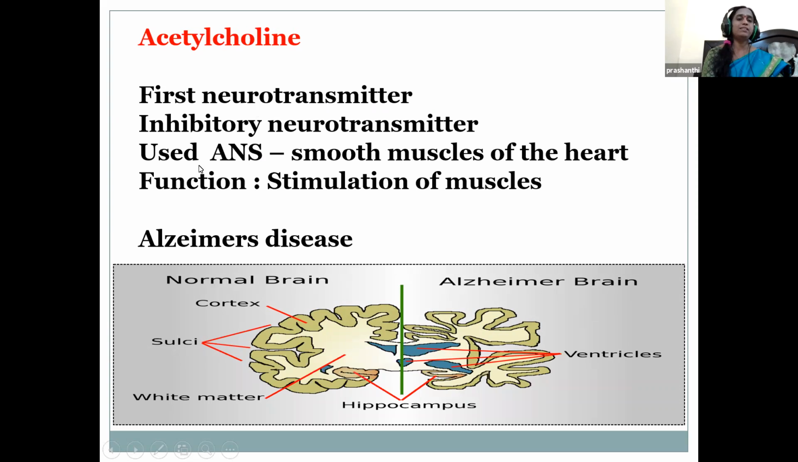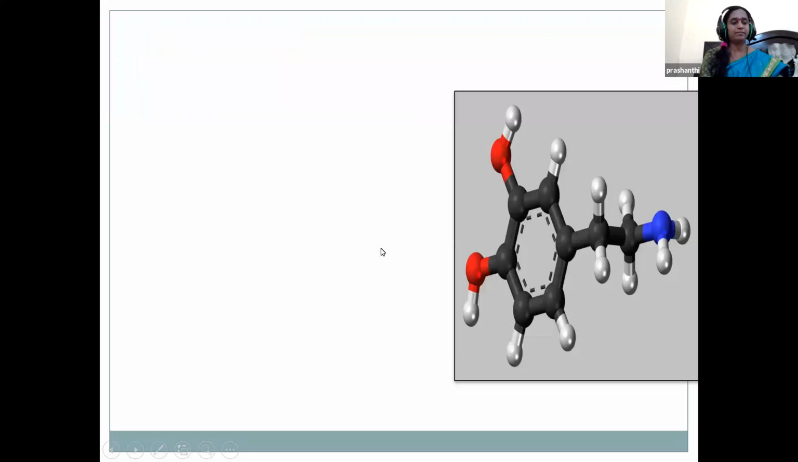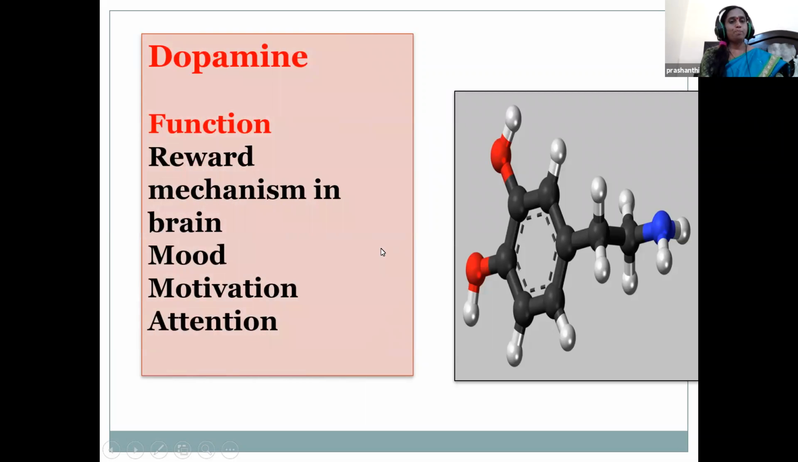Then what are the uses of acetylcholine in our body? It is used in our autonomic nervous system. This is the chief neurotransmitter of the parasympathetic nervous system, seen in the smooth muscles of the heart. What is its function then? It activates the muscles. It is also helpful in thinking and memory. Then what happens if there is a difference in the level of acetylcholine? It leads to diseases like Alzheimer's. This is dementia, that is, a loss of cholinergic neurons that produce acetylcholine, called Alzheimer's disease.